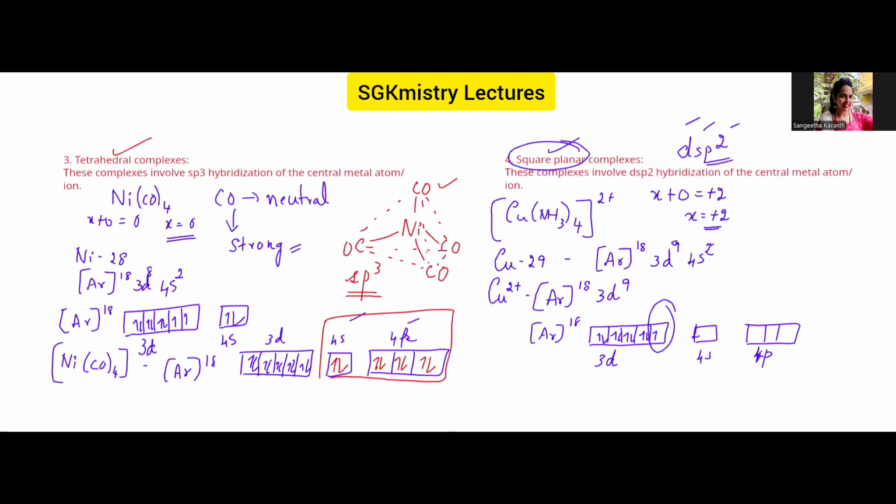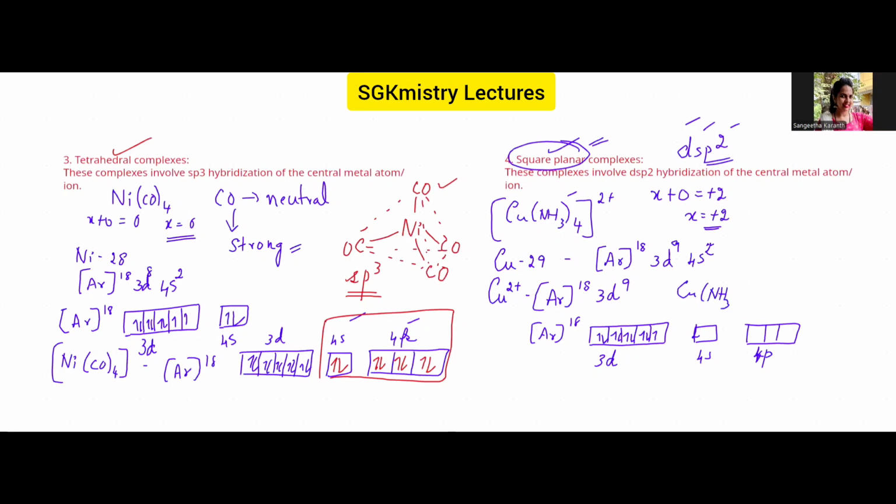The structure has already been found out, but how do you explain it? Because if you take these 4 as the vacant orbitals, then it will be sp3 hybridization, and it will be tetrahedral. We know that it is not tetrahedral in structure. So how do you account for this structure being square planar? In the presence of the ammonia ligand, this one electron will be shifted to the 4p orbital, so that this orbital is available for taking up the electrons from the ligand.